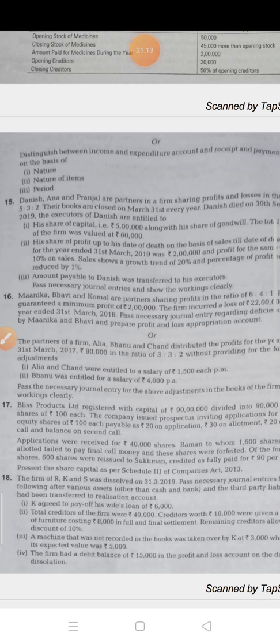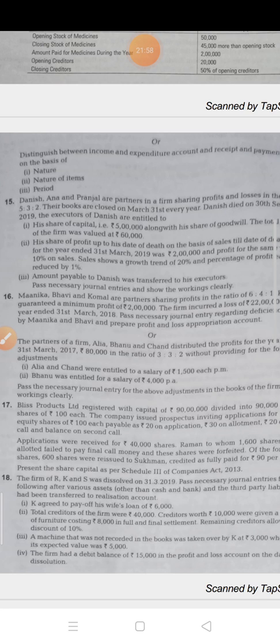On the basis of nature of item, income and expenditure records only items of revenue nature, but receipt and payment records revenue as well as capital items, because purchase of land and purchase of furniture are also recorded in it. On the basis of period, income and expenditure items relate only to the current period, but in receipt and payment you can record items of the preceding or succeeding period, means prior or after.